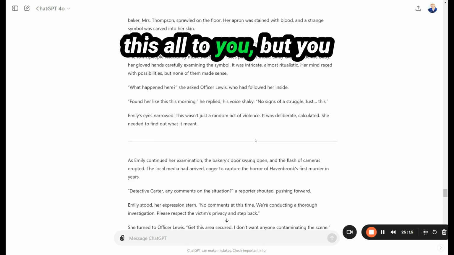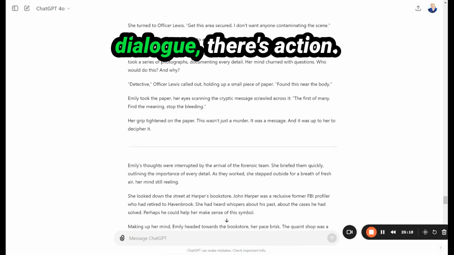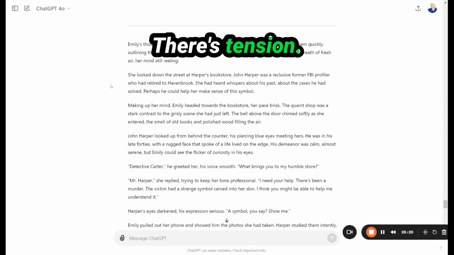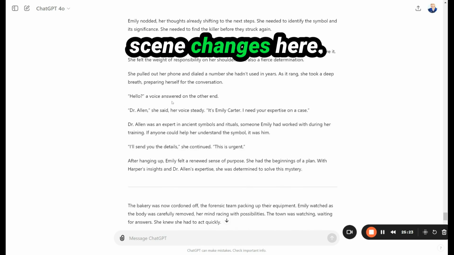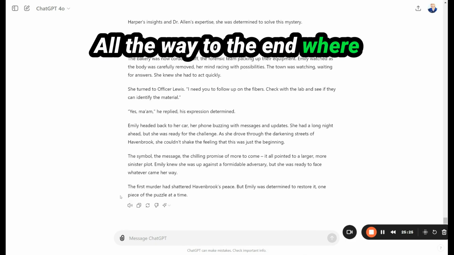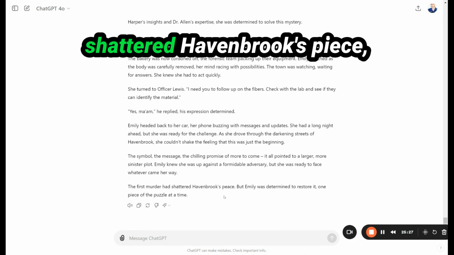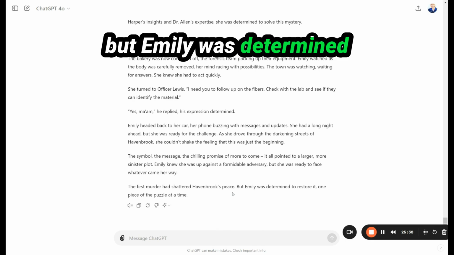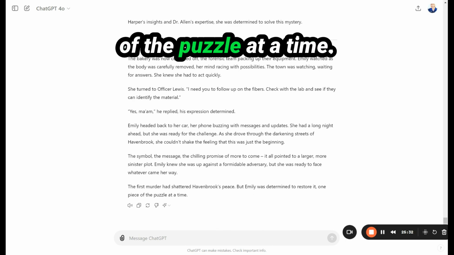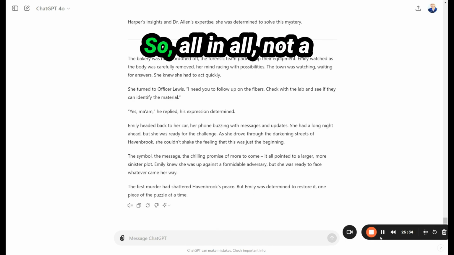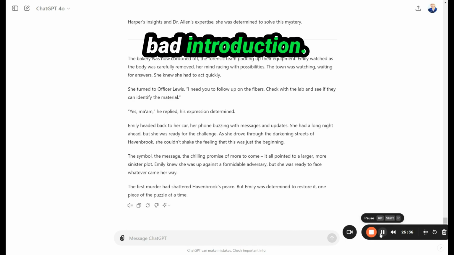I'm not going to read this all to you, but you can get the idea. There's dialogue, there's action, there's tension. We have different scene changes here, all the way to the end where it says, "The first murder had shattered Havenbrook's peace, but Emily was determined to restore it one piece of the puzzle at a time." So, all in all, not a bad introduction.